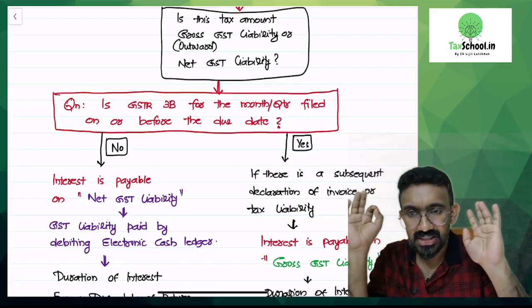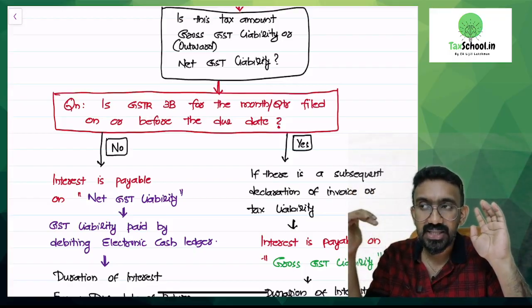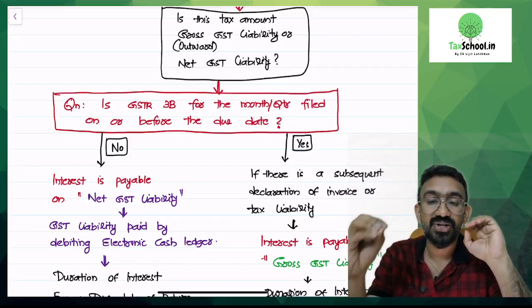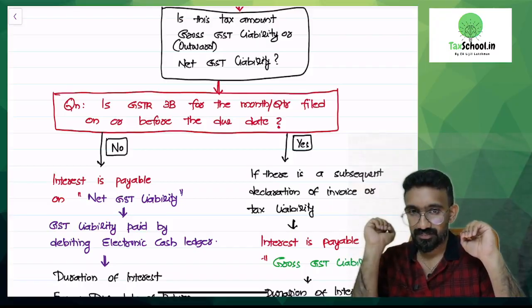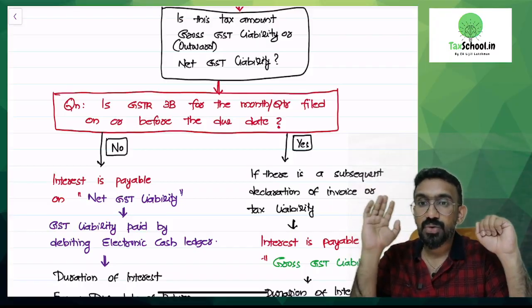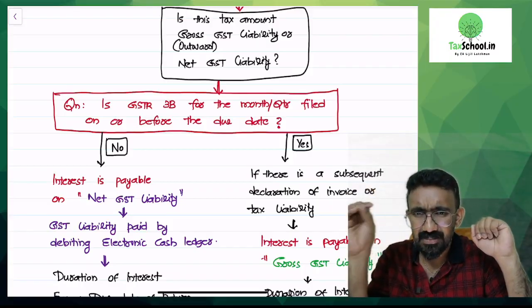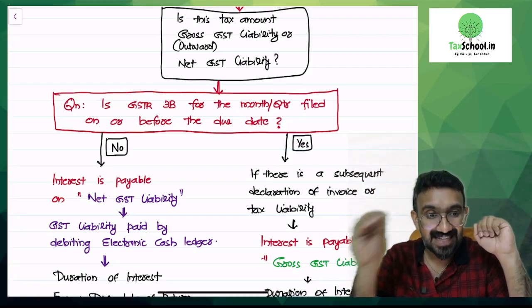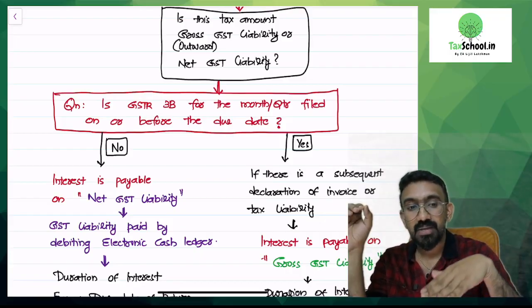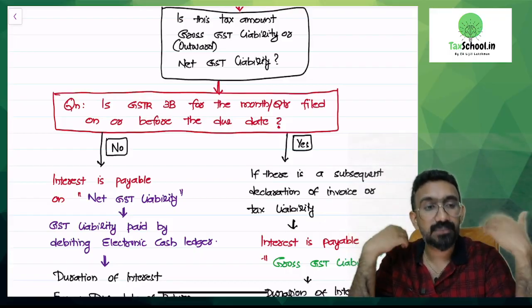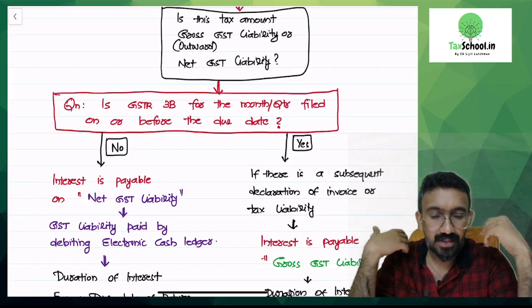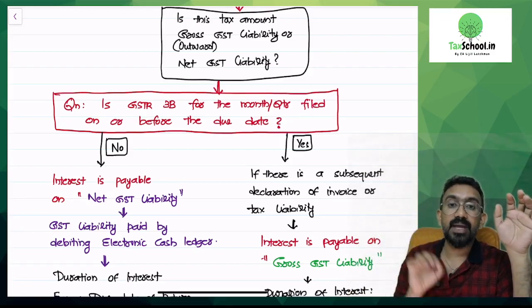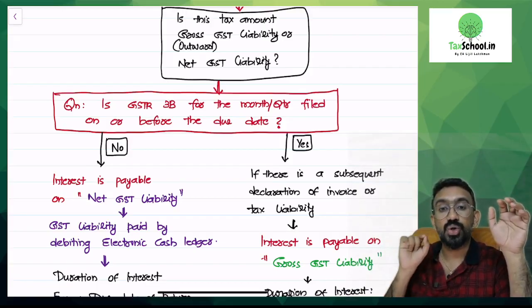What do you mean by net GST liability? You will pay interest only on the amount that you pay by using what ledger? Electronic cash ledger. However, if the GSTR 3B for the month or quarter is filed on or before the due date, yes, you filed 3B on time, but you missed out to declare something in that 3B. Then when you declare this later, you will end up paying interest on the gross GST liability.